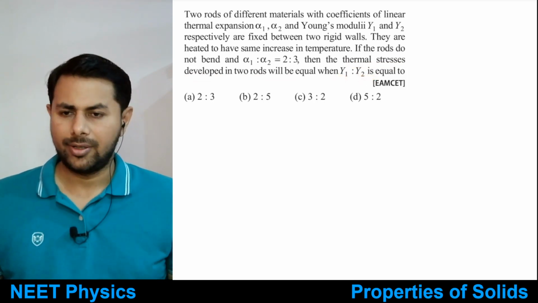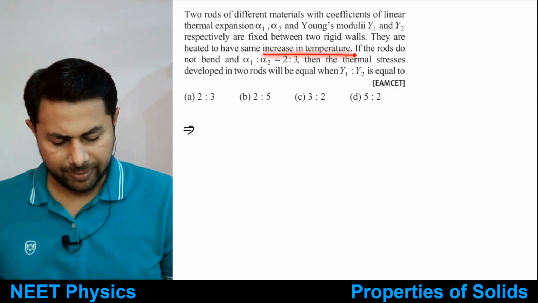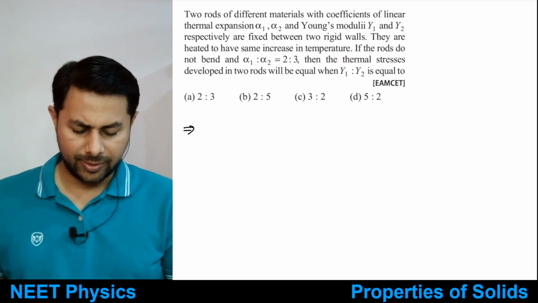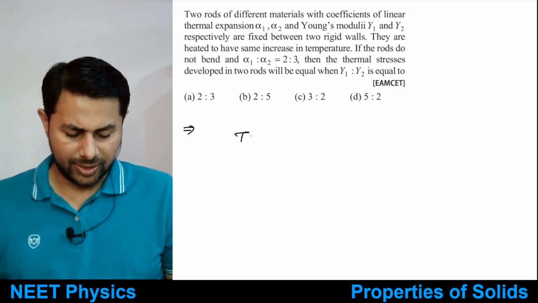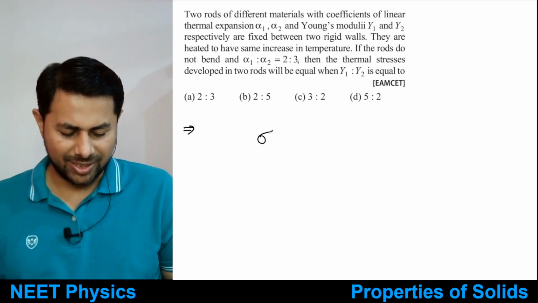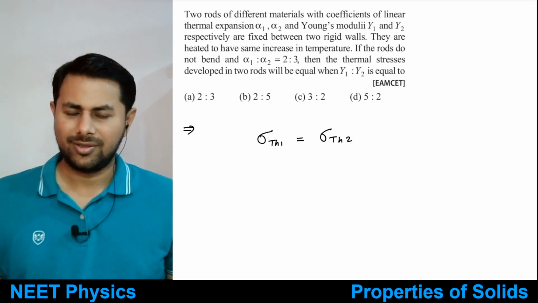Okay, so the increment in temperature is also equal and you want thermal stress to be equal. So thermal stress in one, or let's call stress sigma th1, is equal to sigma th2, right?